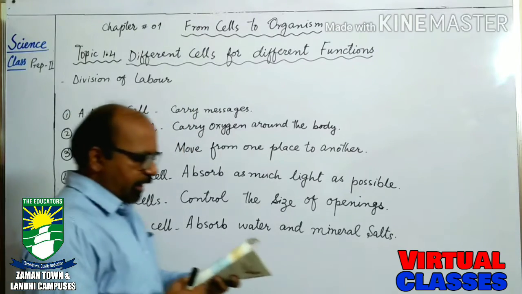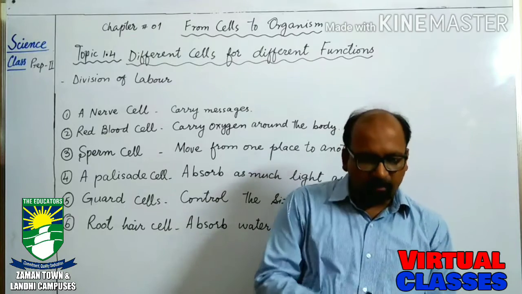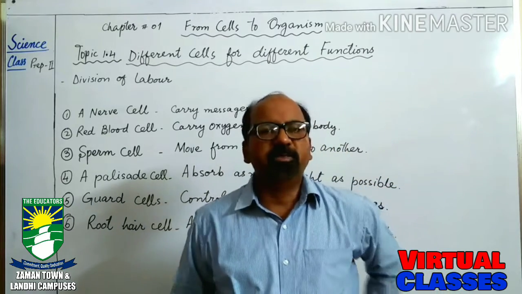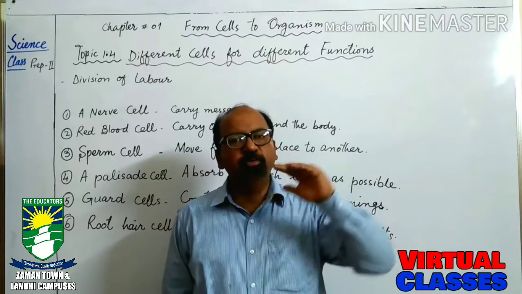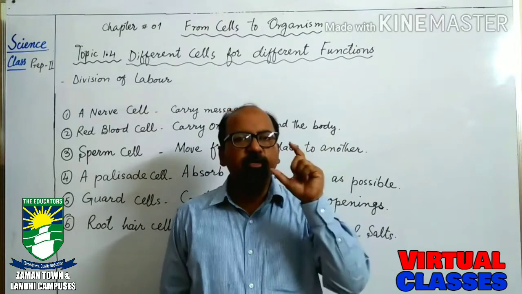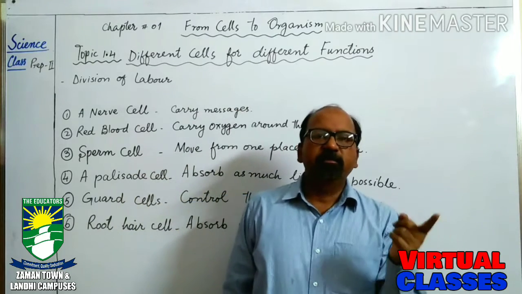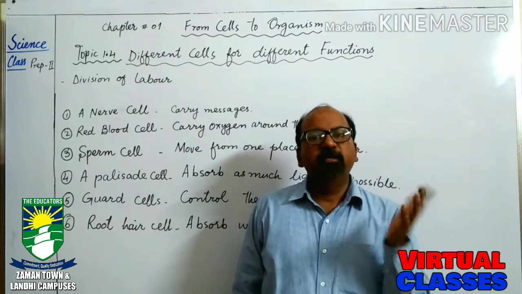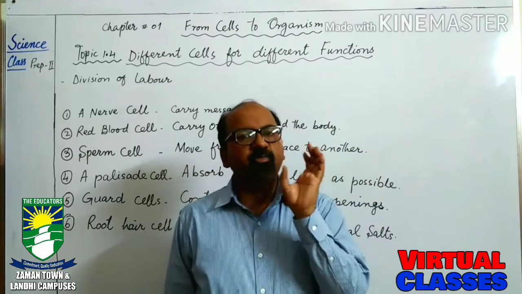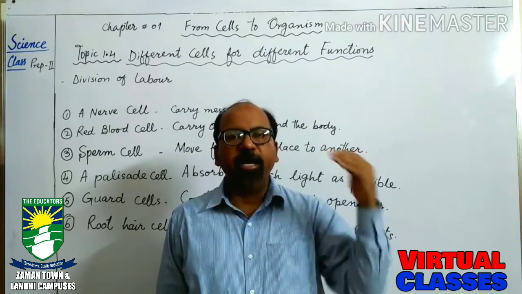And here, first of all, we have to discuss unicellular organisms and multicellular organisms. I told you in the previous lecture that unicellular, uni means one, and cellular means consisting of cells, so consisting of one cell. Some organisms are very small, and we cannot see them with the naked eye.